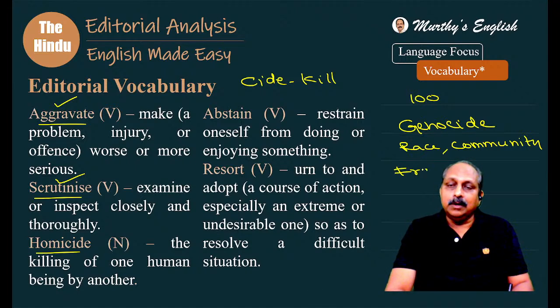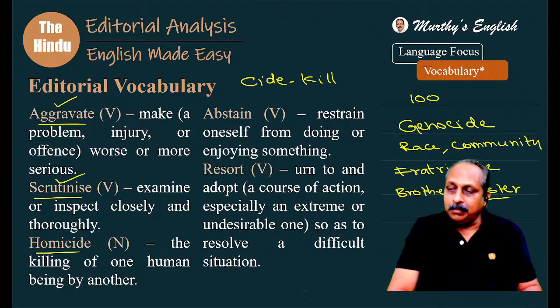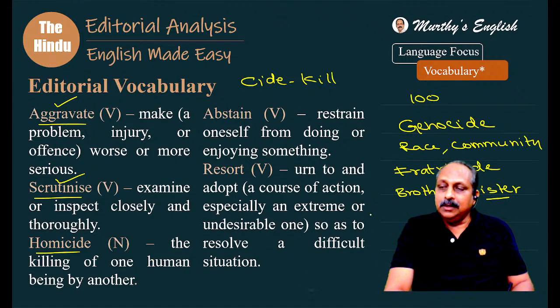Fratricide, an important word. What I have noticed, fraternity means what? Brotherhood. Based on that, a lot of students think fratricide, killing one's brother. But do remember, fratricide means killing one's brother or sister. This is something important you have to remember. Don't think it is only killing one's brother, could be brother or sister. Then you have words like infanticide, feticide, insecticide, pesticide, suicide, sororicide. All these words, one shot you can learn.